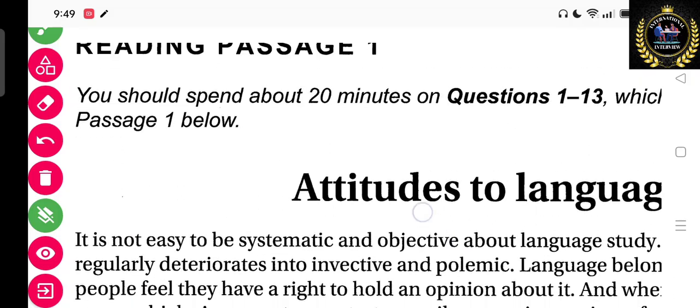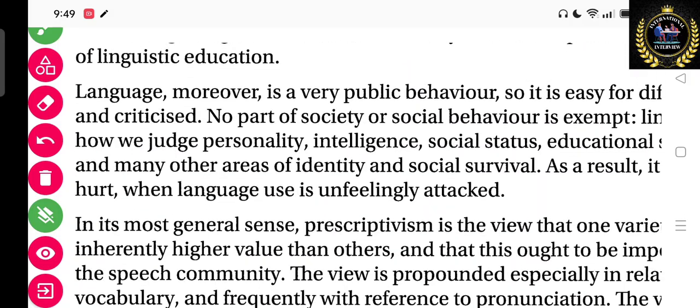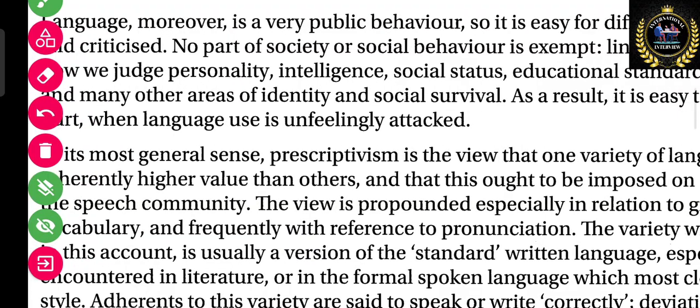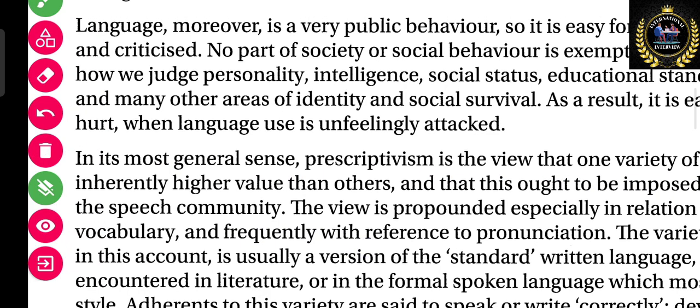In the paragraph, when we read, our answer is in the third paragraph. Let's see, it is mentioned here. Once we read this, we will get the answer.